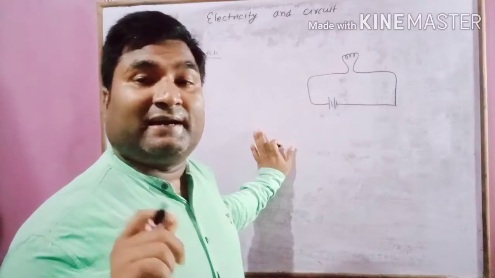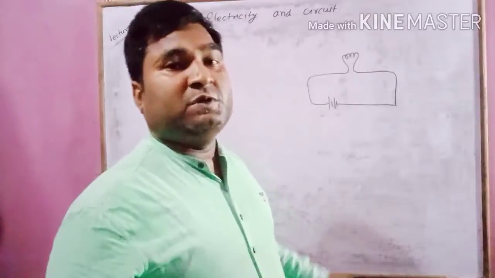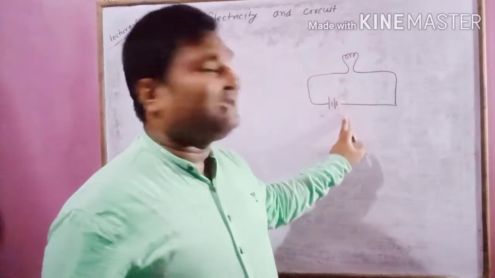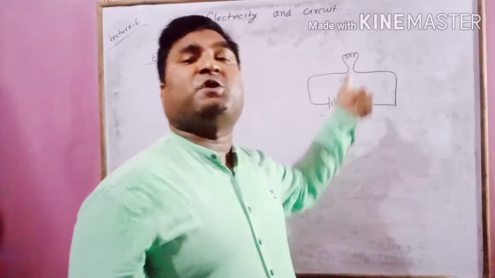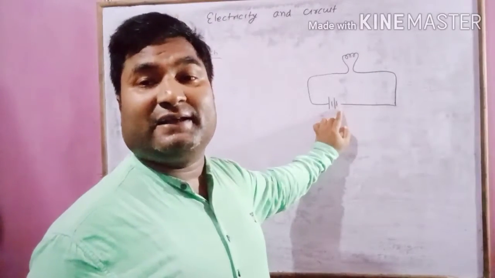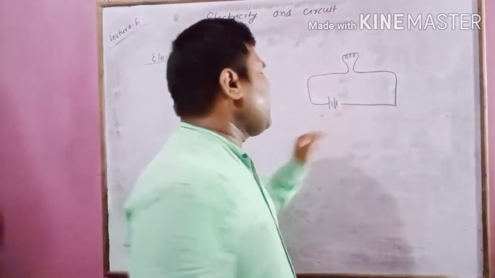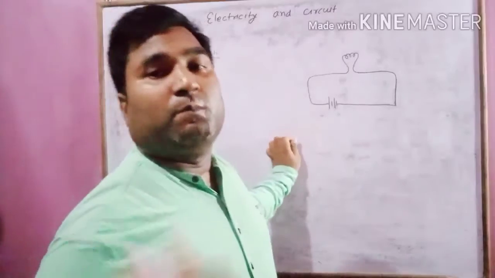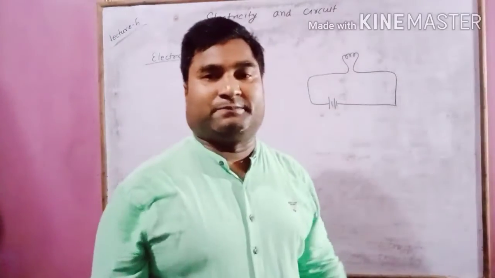Whenever I have to switch off the bulb, I have to cut the connection. And if I want to switch it on, I have to join the connection again. Means if I want to make the bulb glow, I have to make the connection again.